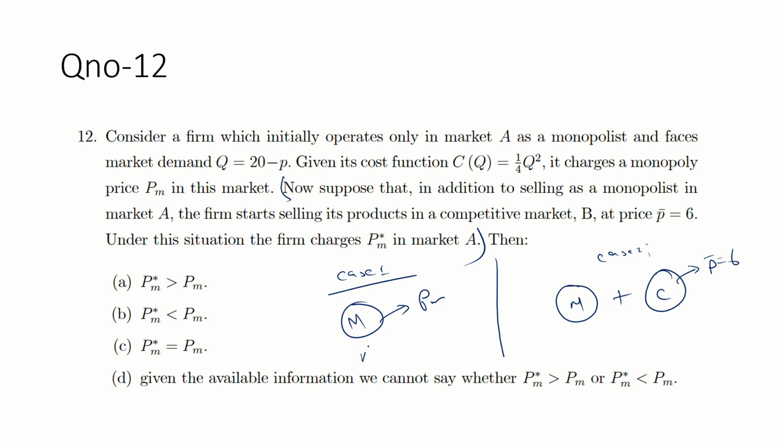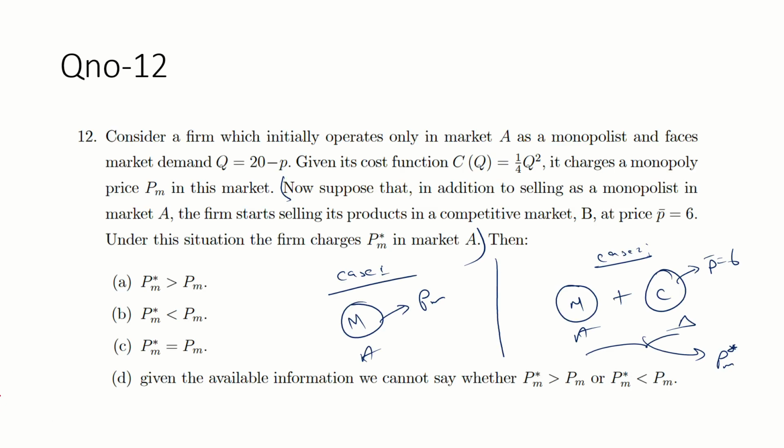So this is only market A, but this is market A as well as market B. Whenever the firm operates in case 2, meaning both markets, the price is PM star. So whether this PM star is greater than this PM or less than or equal to, that is the question.